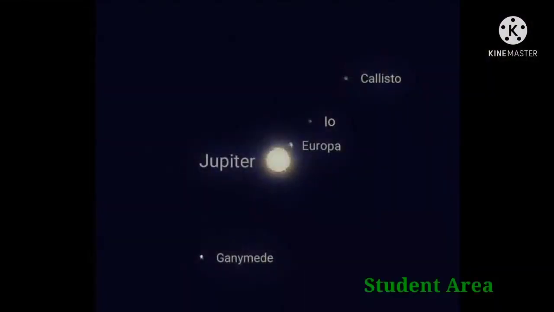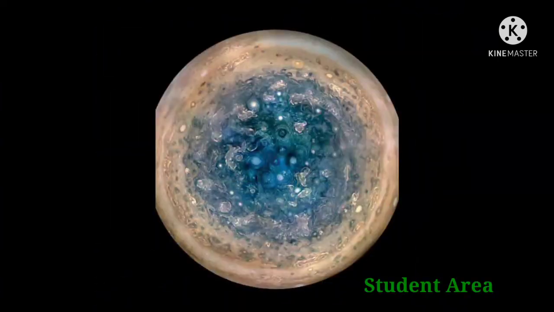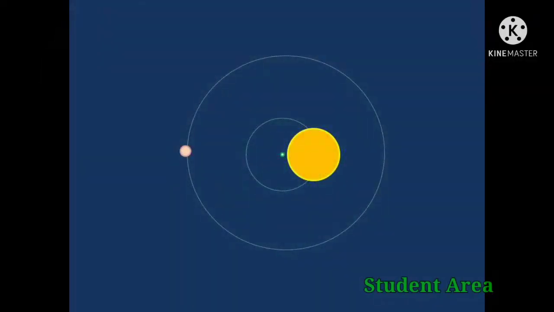Jupiter's moons were traditionally classified into groups of four based on their orbital elements, but now they are divided into several different groups. Jupiter has an internal heat source. It emits more energy than it receives from the Sun. Jupiter revolves around the Sun once every 11 Earth years.